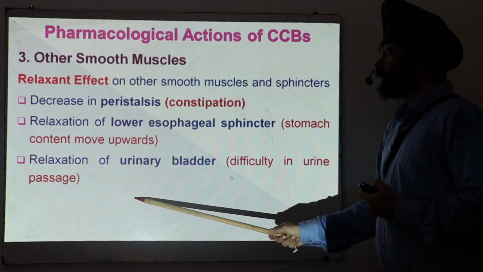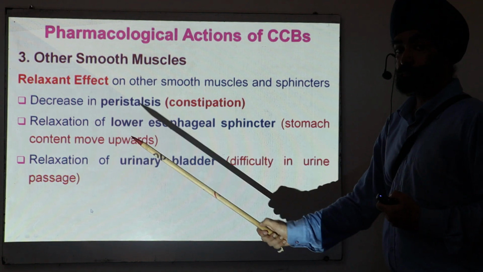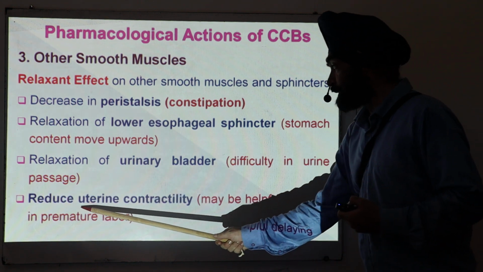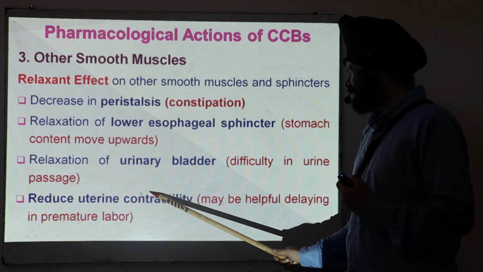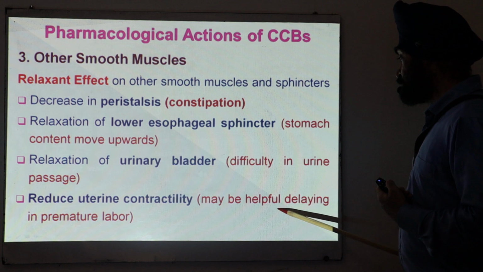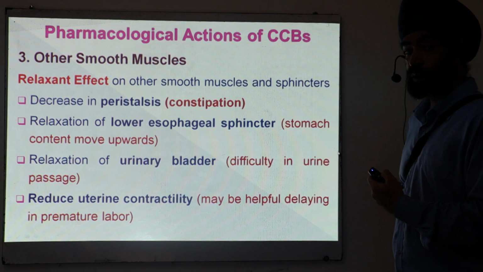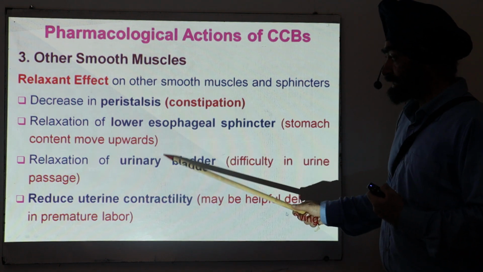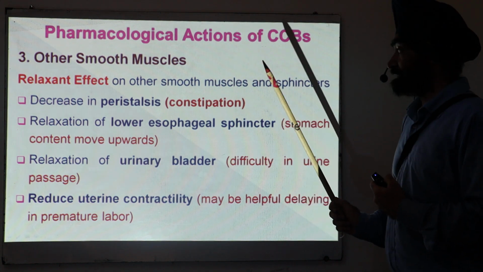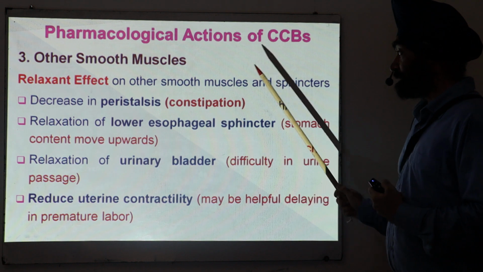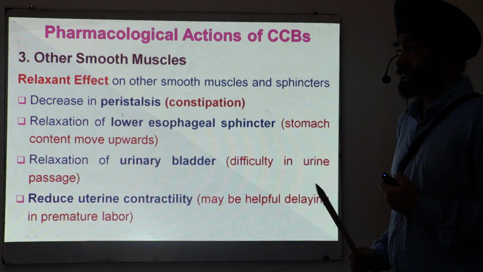They also relax the urinary bladder. So what is the problem? Difficulty in the urine passage. They also reduce the uterine contractility in late pregnancy at the time of labor. So they can be used in delaying premature labor. If the labor onset is prior to time, you can use them. These things we will discuss in the subsequent slides in the form of uses or side effects. So remember the side effects: constipation, GERD, esophagus related and the urinary bladder related.